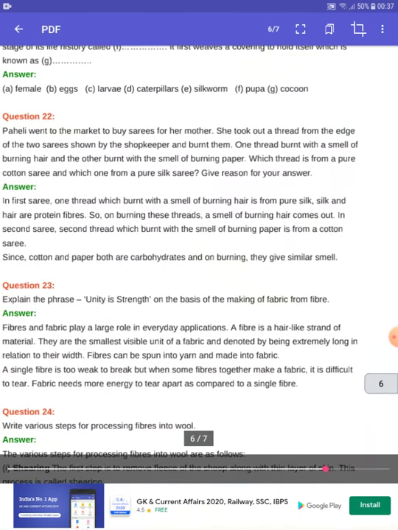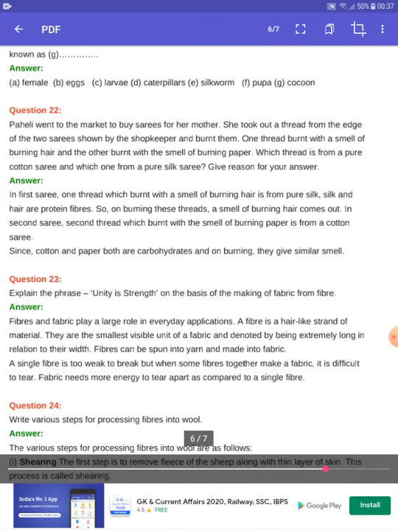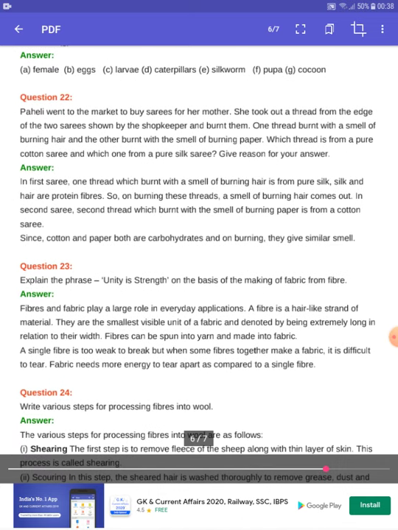The next question is: Paheli went to the market to buy a sari for her mother. She took out a thread from the edge of the 2 saris shown by the shopkeeper and burned them. One thread burned with a smell of burning hair, and the other burned with a smell of burning paper. Which thread is from a pure cotton sari and which one is from a pure silk sari? Of course the silk sari will give the smell of hair, and the pure cotton sari will give the smell of paper.